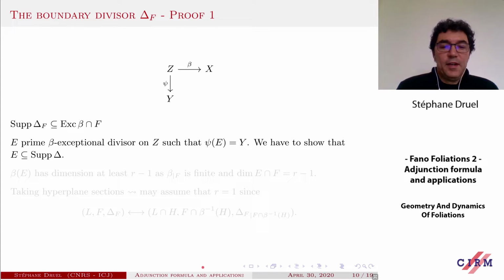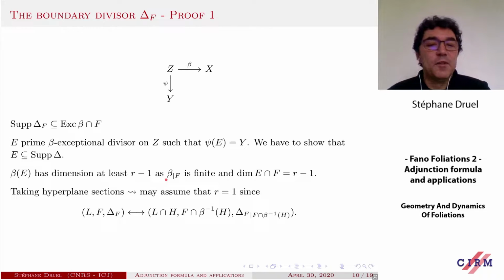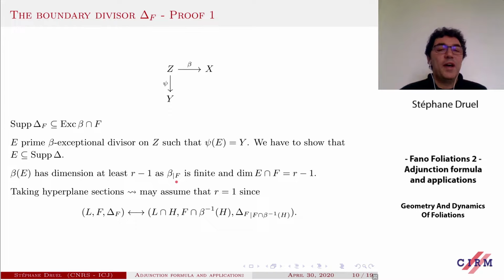So let me say that there is a first reduction step. You just cut down by hyperplane sections to reduce to the case where the rank of the foliation is 1. The first observation is that if you cut down, you still see the divisor E. Because if you look at the image of E, it has dimension at least r minus 1. This is just because beta, by construction, is finite when restricted to F, and E intersected with F has dimension r minus 1.